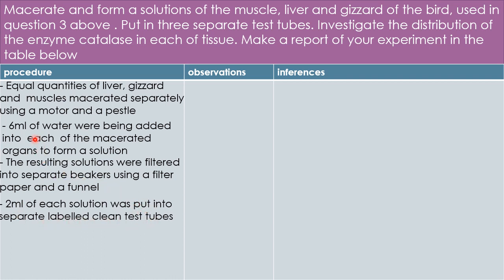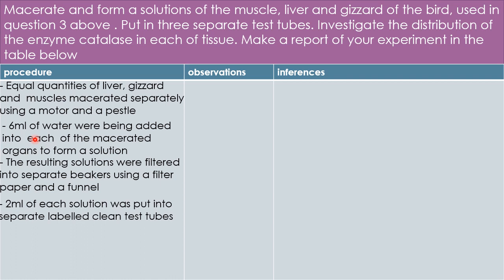So friends, you notice that after macerating the liver, the gizzard, and the muscle, you'll be unable to make a solution out of it if you don't add a certain amount of water. But you should keep in mind that the amount of water that you add for the liver, the gizzard, and the muscle has to be the same. You must make it the same. For instance, you cannot be adding 6 mils of water in the liver and 4 mils of water in the muscle. That will not be proper, friends. So you add the same quantity of water.